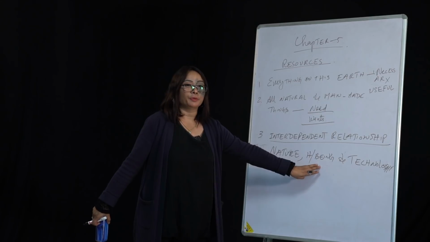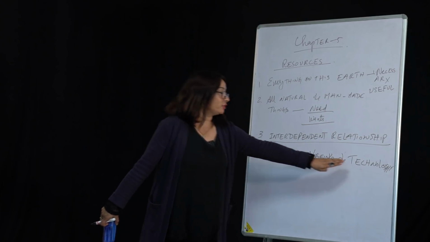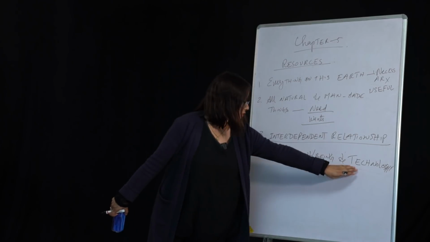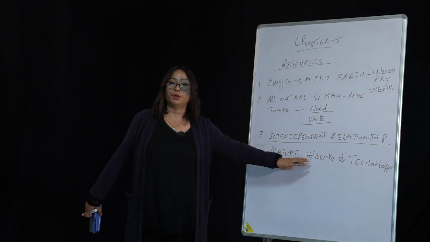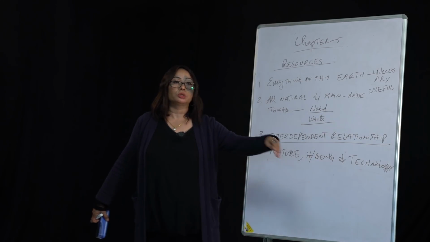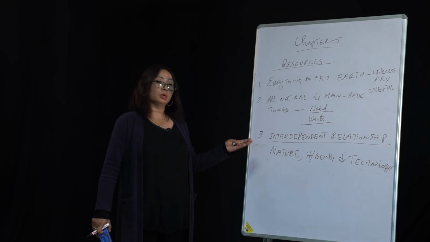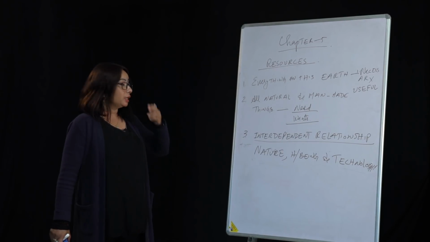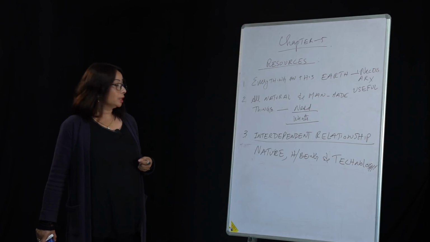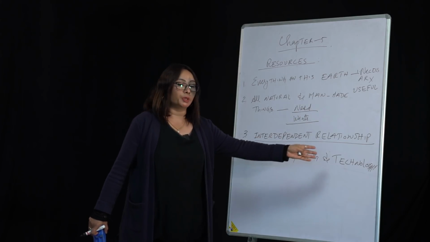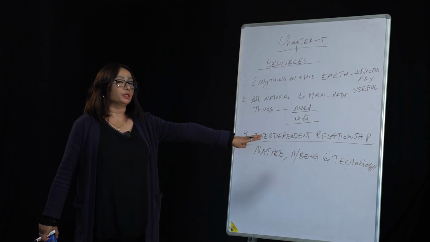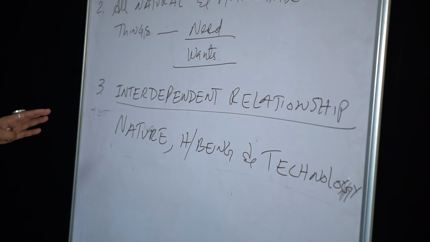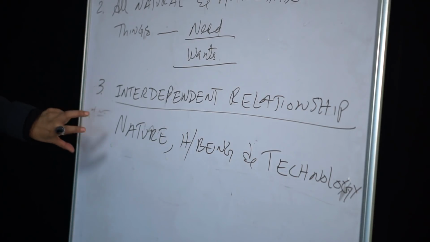Now human being is there, but human beings have not developed the technology. Resources are there, he does not have the technology, then also it will be incomplete. Things will be there, human beings are there, but technology is not there, so those things just remain in nature. It is not a resource. So in order to use the things that are available in nature for the benefit of mankind, we need to have these three: nature, human being and technology, and that interdependent or very close relationship between nature, human being and technology.